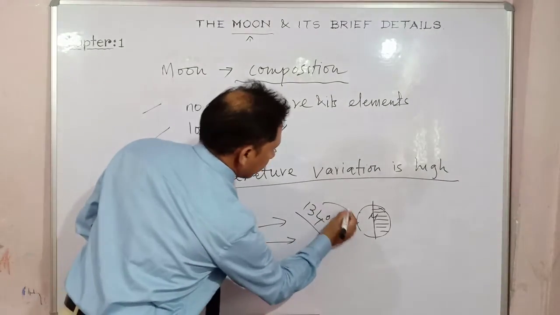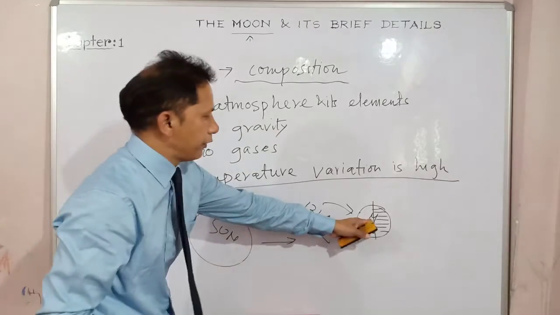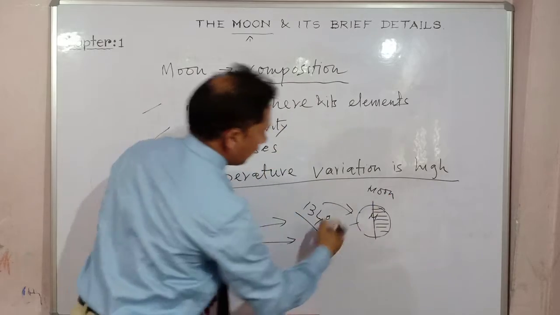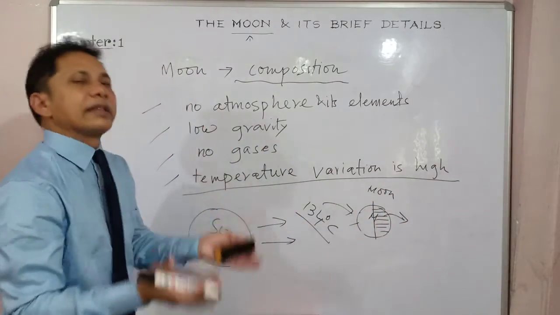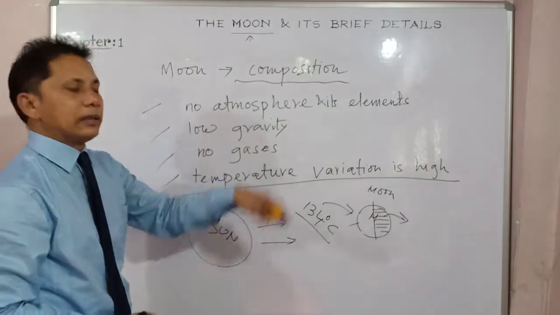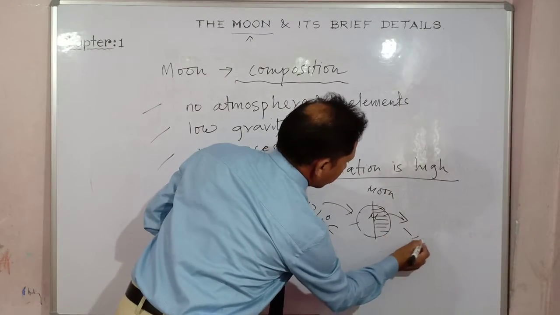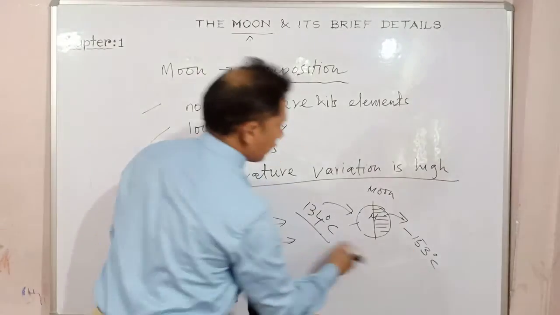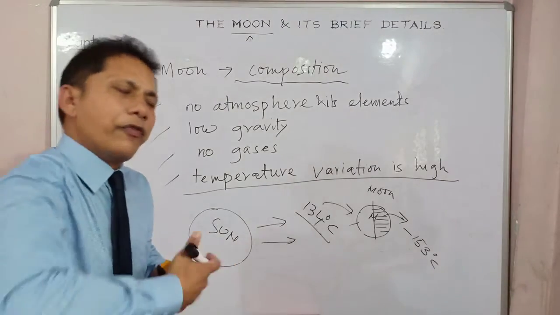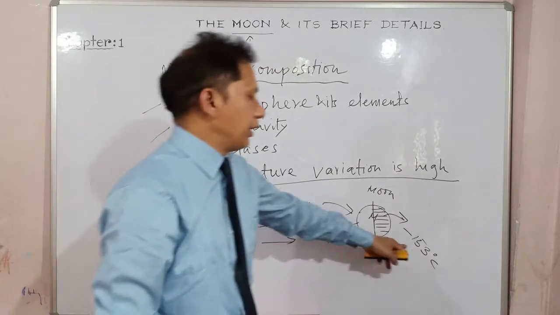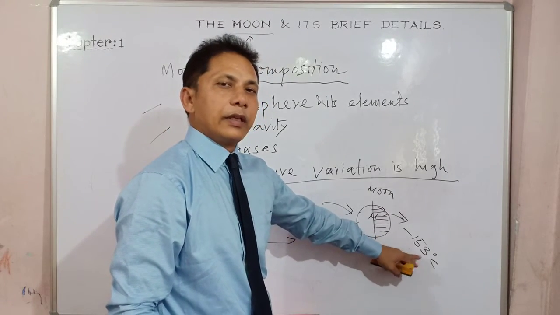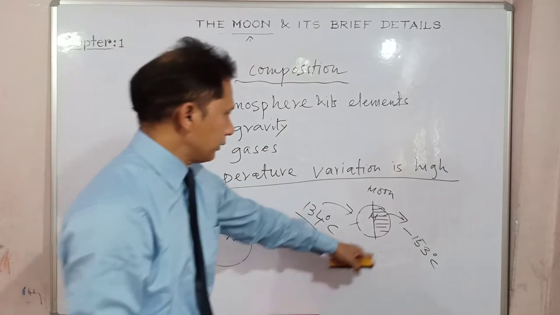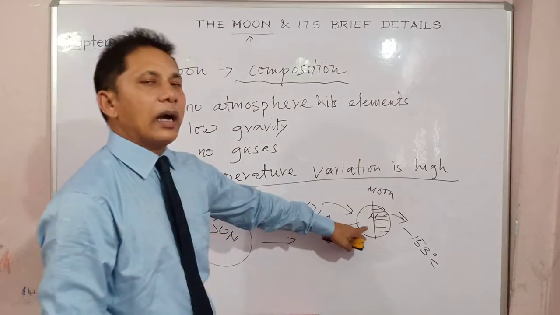The portion of the moon which faces the sun, this is your moon. And the opposite side, which is in the shadow and remains darker, the temperature out here is minus 150 degrees Celsius or so. So you can see the huge variations. Far below 0 degrees, it is minus 153 degrees, even lower than the Antarctic and Arctic regions. And the brighter side is quite higher.